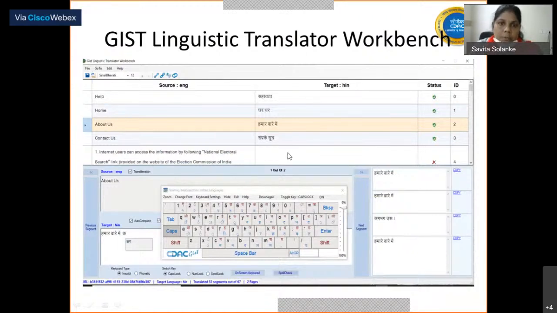There are two types of users for this. One is the translator, and the second is the validator. The translator can translate the file and submit it to the validator. Then the validator uses this tool again to validate the translations.